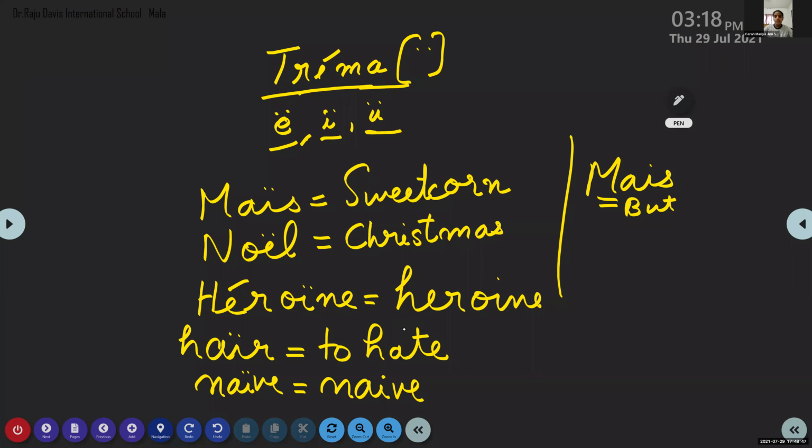That we will pronounce as in English? No, not as in English, as in the alphabet pronunciation we learned at the beginning: A, be, se, de, not the English pronunciation. Maize, see, the E sound is coming. It is the French pronunciation itself. Noel, then heroine. D'accord? Naive, the I sound and E sound are clearly audible there.